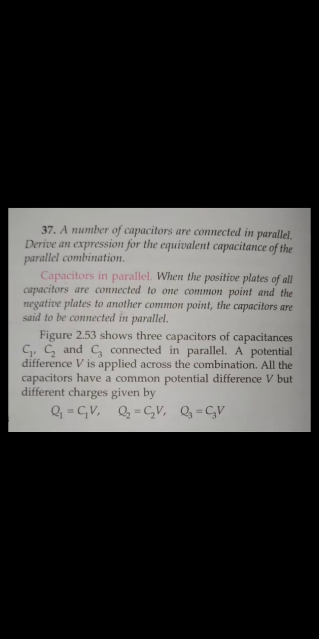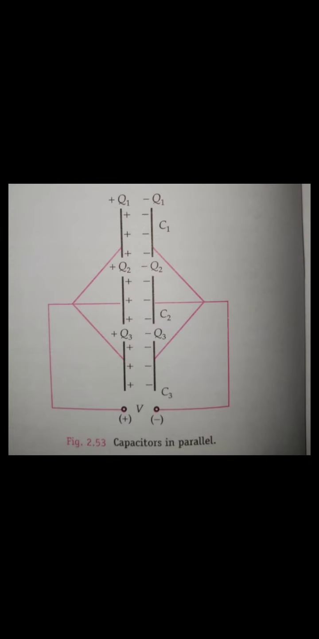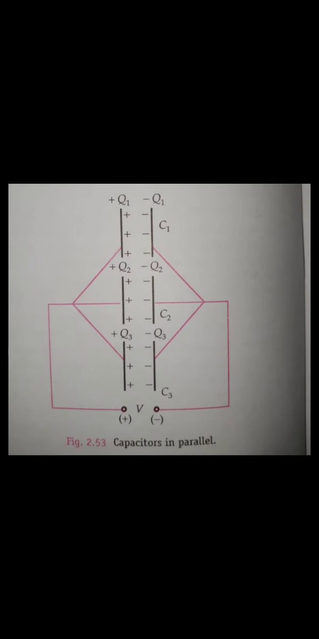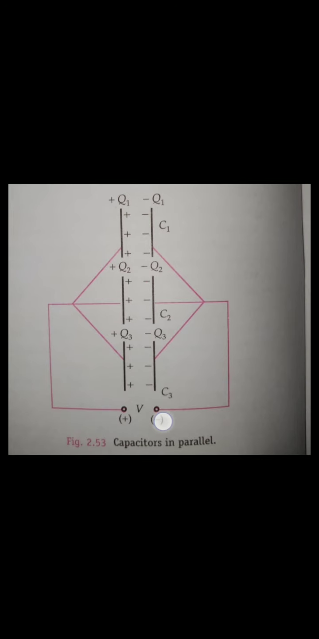Now the next is what? Parallel capacitor. So you see here guys, there are three capacitors C1, C2 and C3. Those are connected in parallel. Yes or no? So you see, the parallel connection means what? All the positive connected to one, all the negative connected to another. All the positive plates are connected to the positive supply of V, all the negative plates are connected to the negative supply of the voltage V. So the charges are different in the different capacitors. In the first capacitor the charge is plus Q1 or minus Q1, second is Q2 and third is Q3.